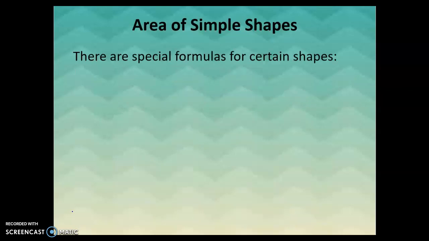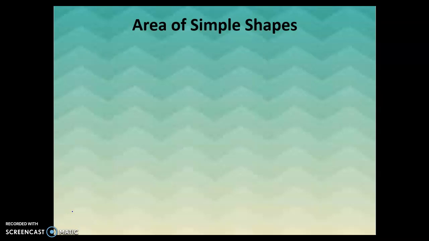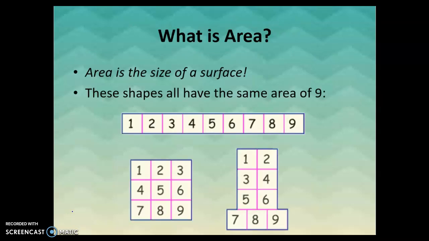Now, when we talk about the area of simple shapes, there are formulas to help us remember how to calculate the area of those shapes. Normally what we're trying to figure out, if you go back to here, is how many rows and columns. So you've got 1 row here, and then you've got 9 columns. This is a 1 by 9 shape, so the area is 9.